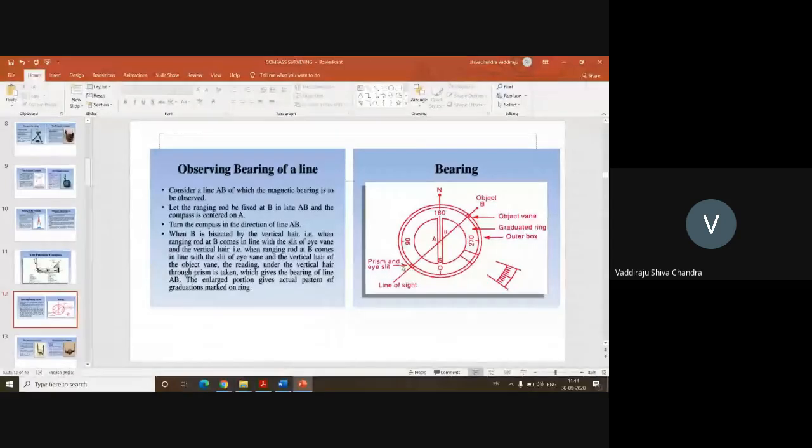So a bearing is the line. Suppose take this example, a line AB is there. A is an object and B is an object, and this is the one direction line AB. So the bearing of line AB is nothing but the angular value of this line AB with respect to the north meridian. I hope you all know what is north meridian. What is north meridian?